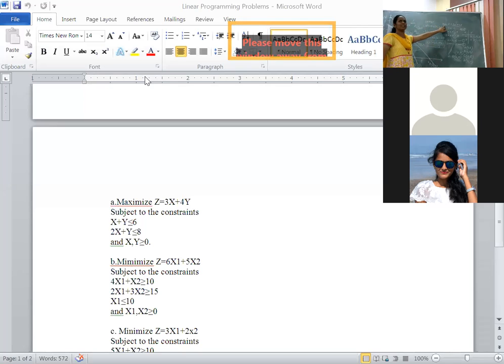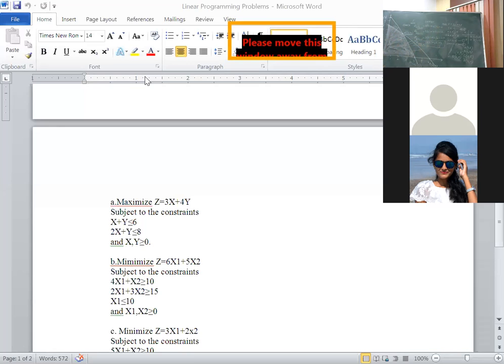Since my objective function is of maximization, I got the maximum value at the ordinate 0, 6. That means this is the optimum solution. Hence the optimum value of Z is maximum among all the values, at the ordinate point A.